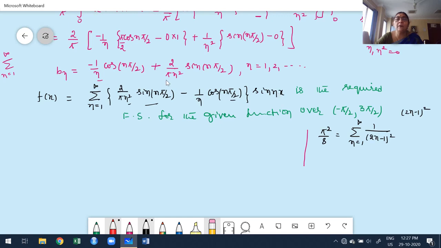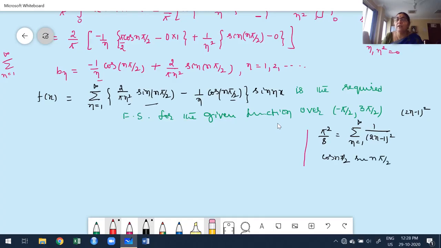Sine n pi by 2. Once you multiply by sine n pi by 2, we get sine square n pi by 2. Here we get cos n pi by 2 into sine n pi by 2.